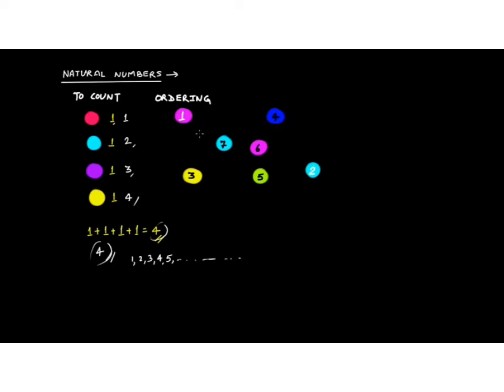So now you have ordered these, you have allotted a number to order them. That is, you have put a serial number in front of them, and therefore now this is ball number 1, this is 2, this is 3, this is 4, this is 5, this is 6, this is 7. So you have put an order, and therefore this is called ordering, right? So to count the number, you use these numbers, that is 1, 2, 3, 4, 5, 6, and so on. To put an order on anything, you use these numbers. So these are the natural numbers that came into your mind.